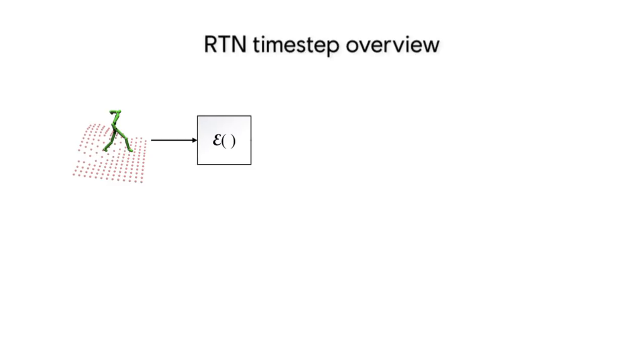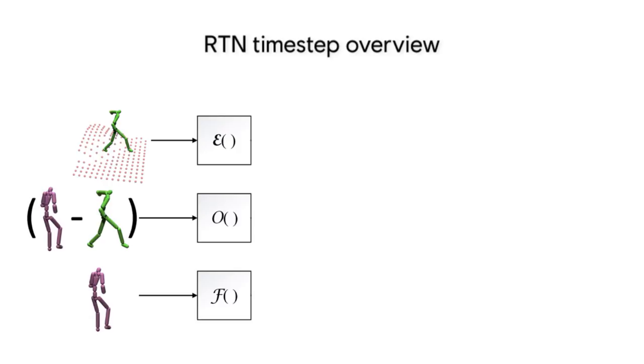We now give an overview of the system on a single time step. Our model has three separate encoders that are multi-layered perceptrons. The frame encoder takes as input the current character positions with a local terrain representation. The future encoder takes as input the normalized target positions and velocities, while the global offset encoder processes the difference between the target positions and the current positions in global space.